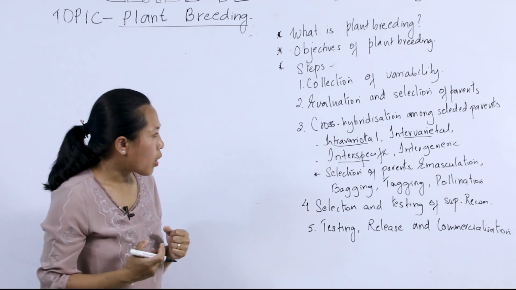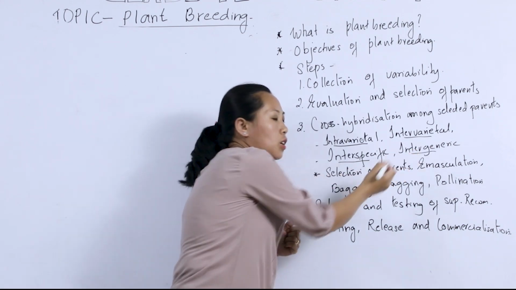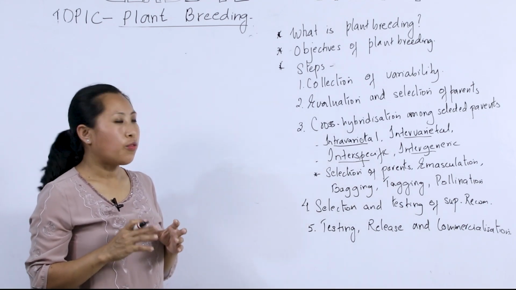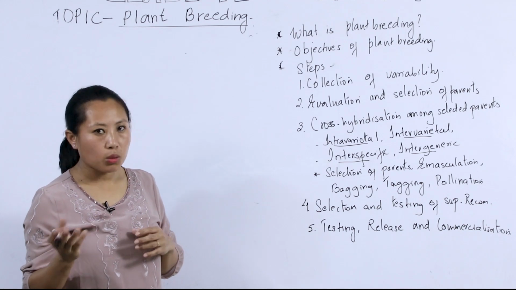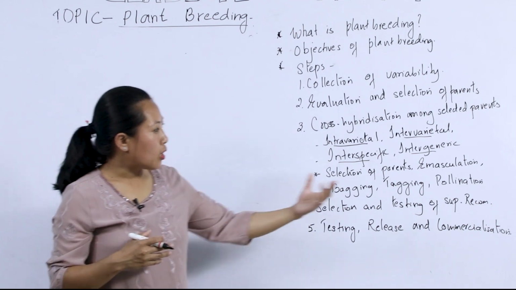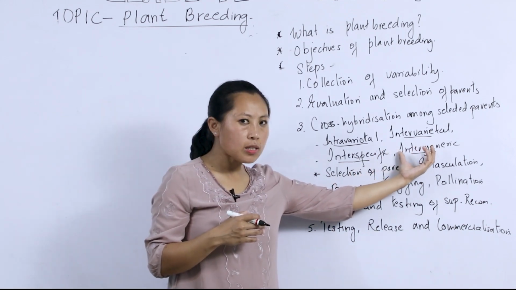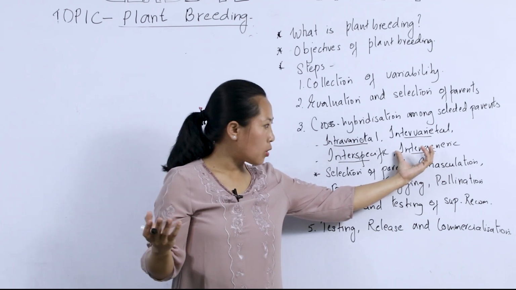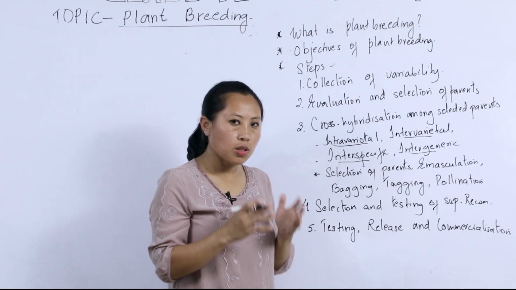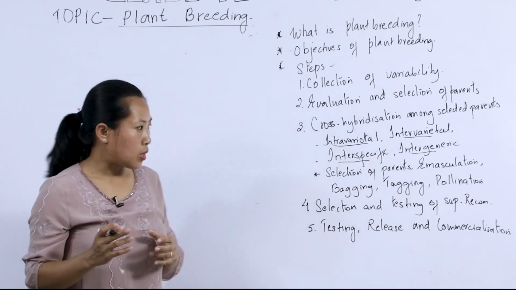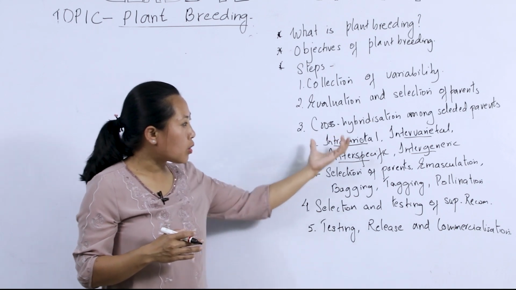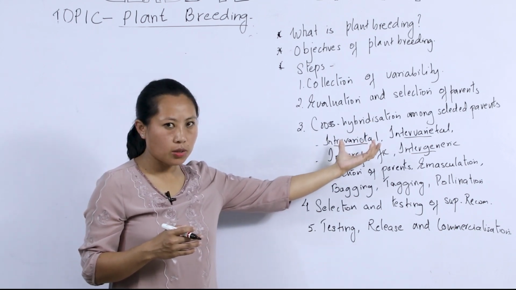And another type of hybridization is intergeneric hybridization. So a cross between different species but belonging to the same genera. The two plants involved in this type of hybridization belong to the same genera, but they are of different species. Different species, but same genera, is known as intergeneric hybridization. So these are some of the different types of hybridization.